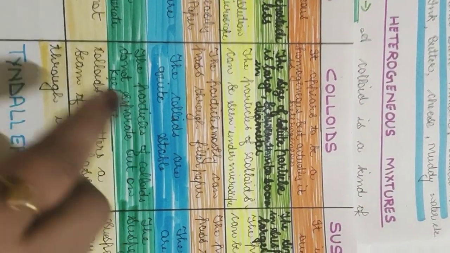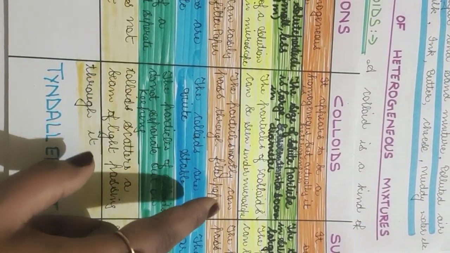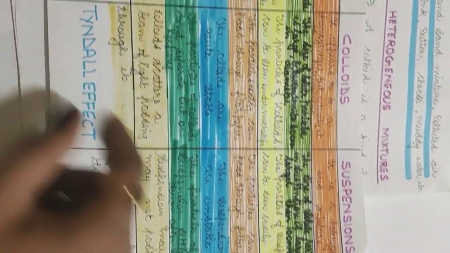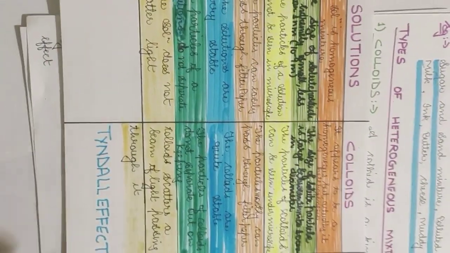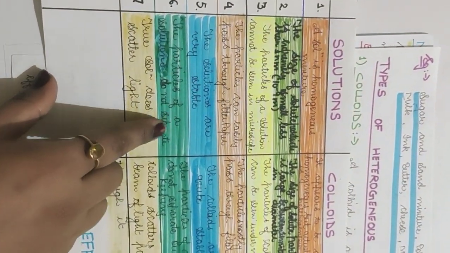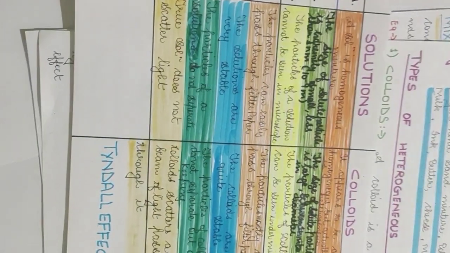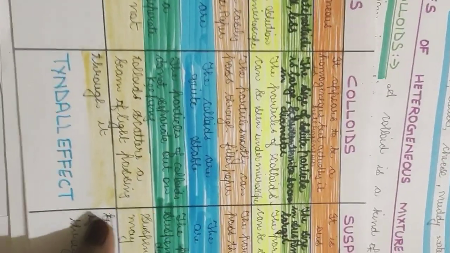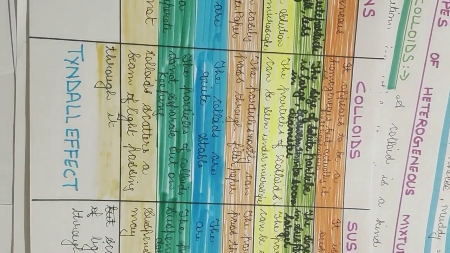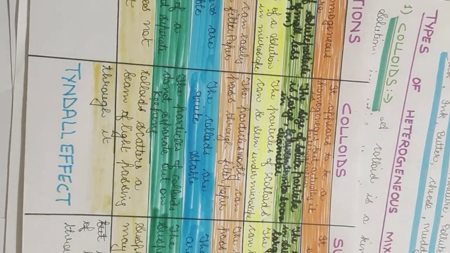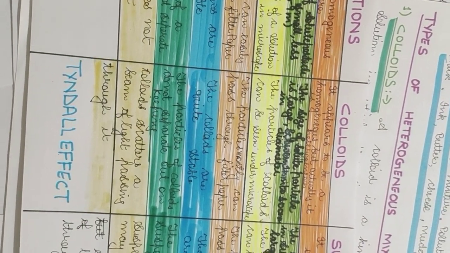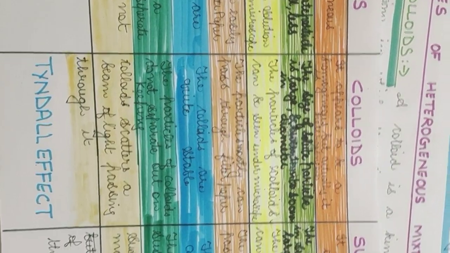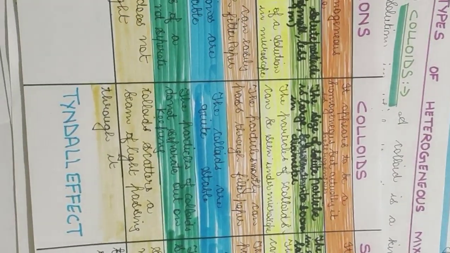Same in the case of colloids also. The colloids are quite stable, whereas the suspensions are unstable, so they keep on moving. So the particles of solutions do not separate from each other. They just mix all around the area they are mixed into. Colloids also, the particles of colloids do not separate out on keeping aside, on keeping still, on standing. If you keep it at rest, the particles will not separate. They will be distributed evenly.